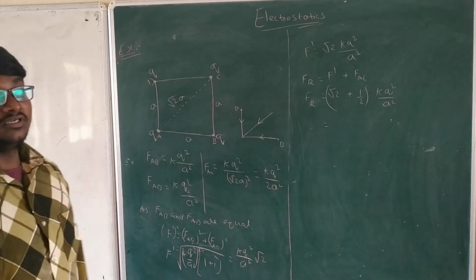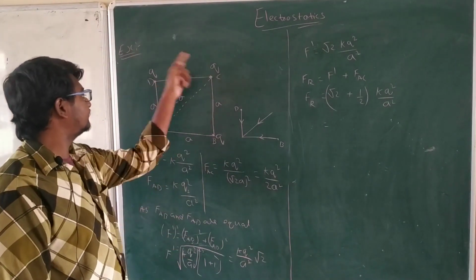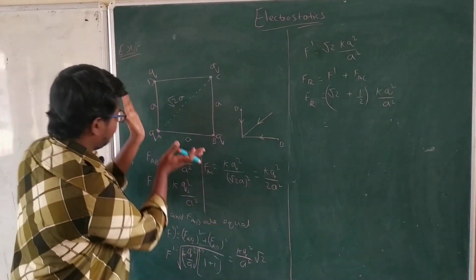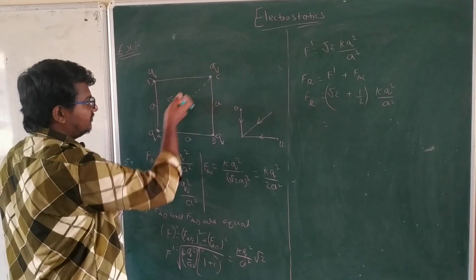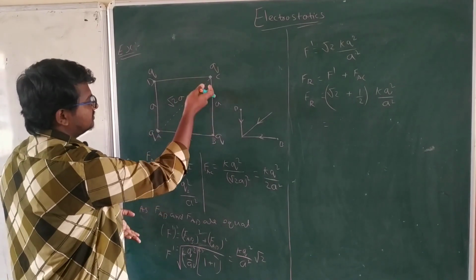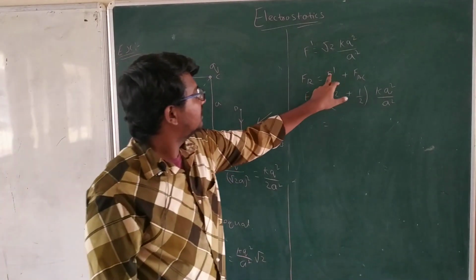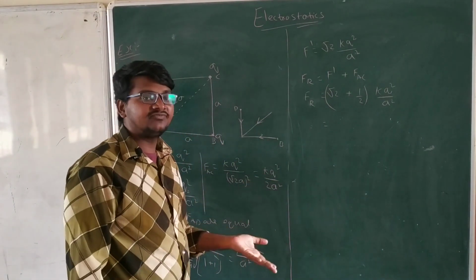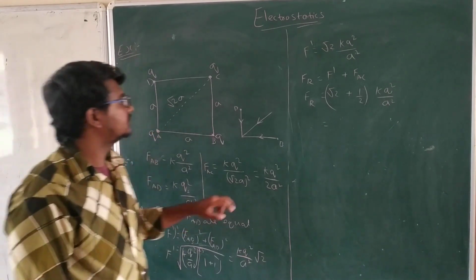Next, FR means the total resultant force, not just the resultant of these two, but of all three forces. That is equal to the resultant of these two forces plus this force. Here only one force is there, so the resultant is the same force, FAC. So f dash plus FAC is equal to FR, the net force acting on point A where the charge is located.